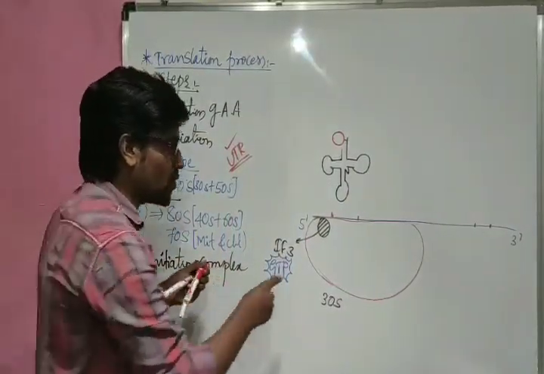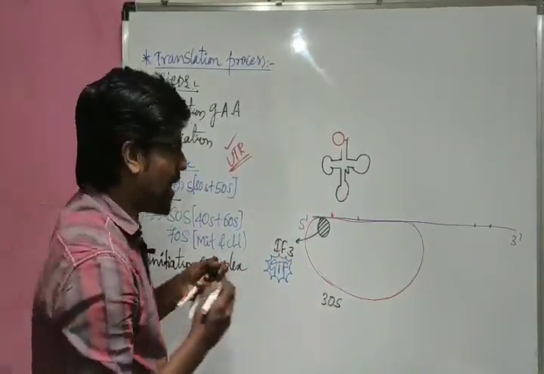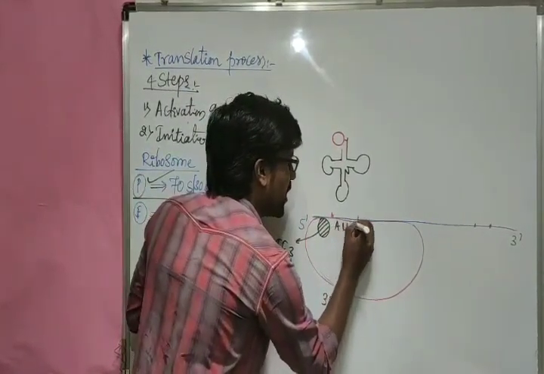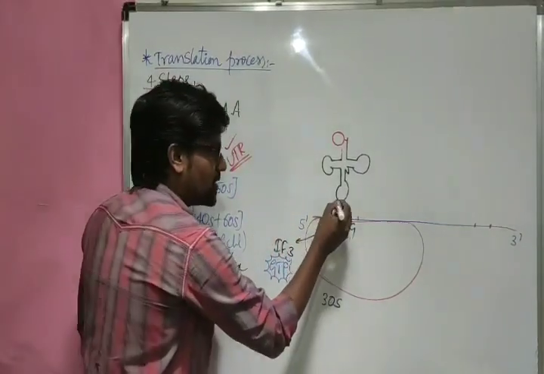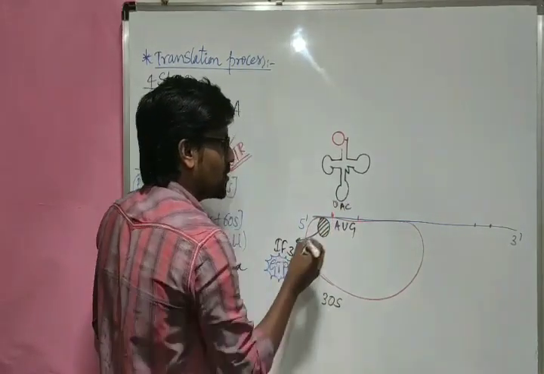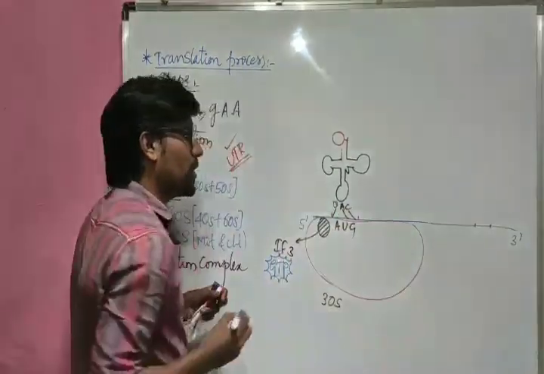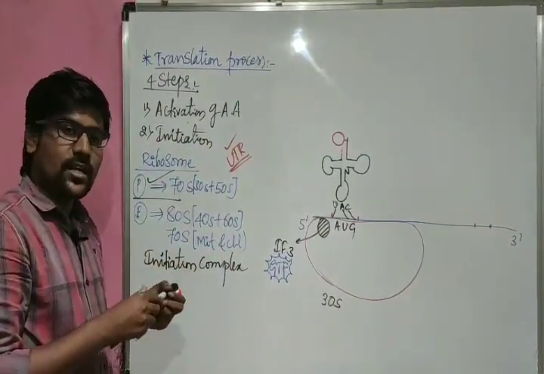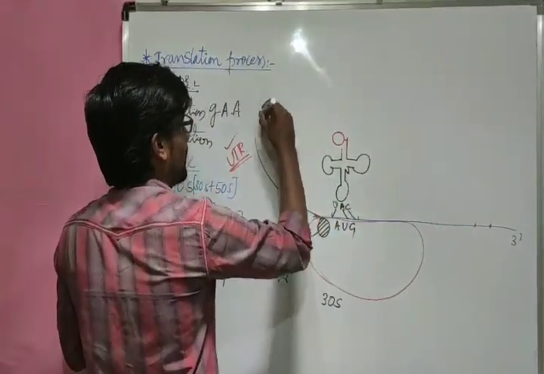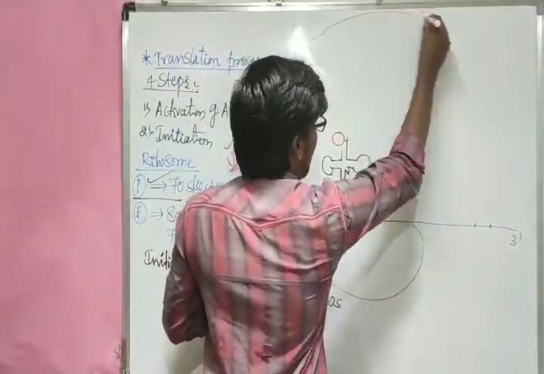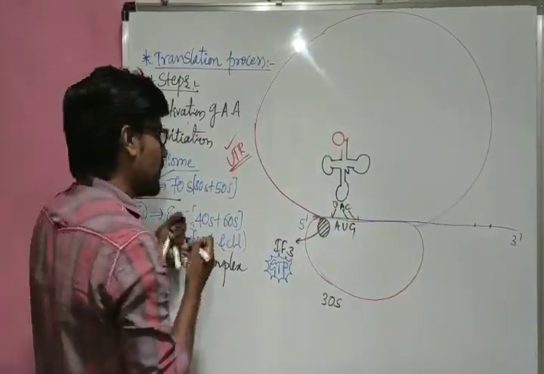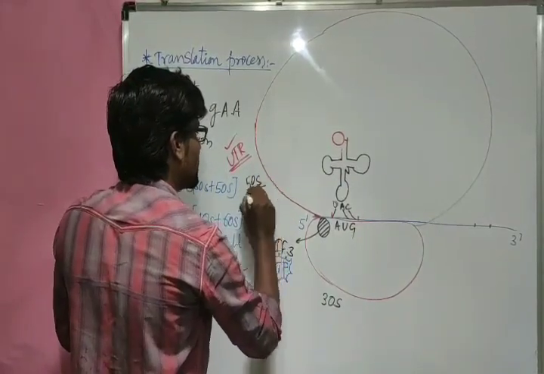Now it is attaching to the mRNA molecule, and the mRNA has codons. One codon present here is AUG, the initiator codon. Here AUG means the tRNA has UAC, so the UAC anticodon is going to lock over here. Now it has been locked here. At that time, the larger subunit attaches over here. What is that larger subunit? 50S. The 50S larger subunit is attached here.